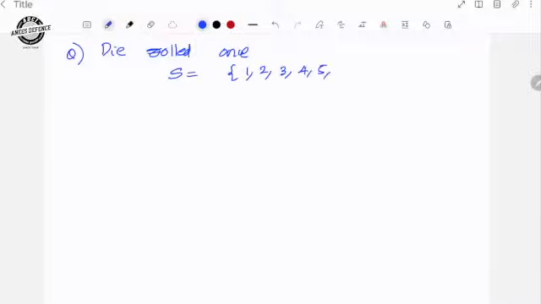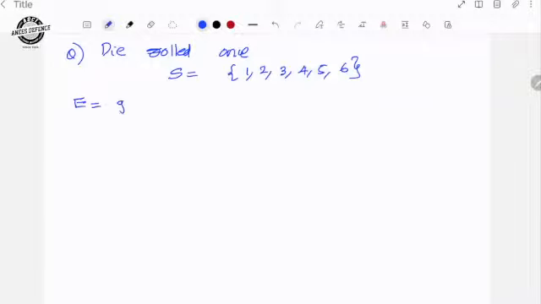Now we will do the example of a die. A die rolled once. So what is the sample space? 1, 2, 3, 4, 5, 6. These are the sample space. Here so many events we can define.